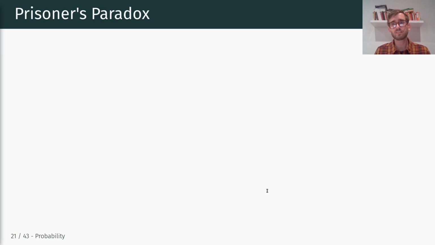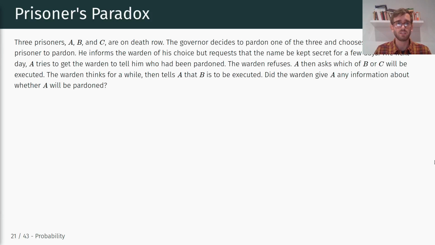Right. So ultimately the question is, is this reasoning correct? At first there's a 2/3 probability of being released. And one prisoner then asks the warden, which of the other two are you going to release? And then says afterwards, okay, now that I know that one of them will be released, my probability shrank from 2/3 to 1/2. So the question is, is this accurate?